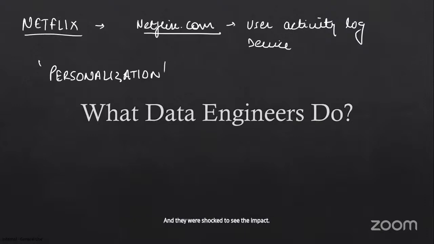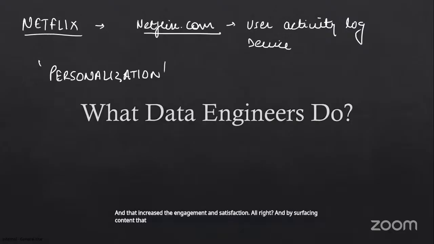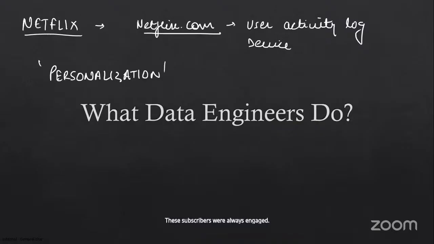All right. With these personalized recommendations, users were receiving highly relevant movie and show suggestions, and that increased engagement and satisfaction. And by surfacing content that users like to enjoy, these subscribers were always engaged. And that reduced the cancellations, and that in turn increased the growth.